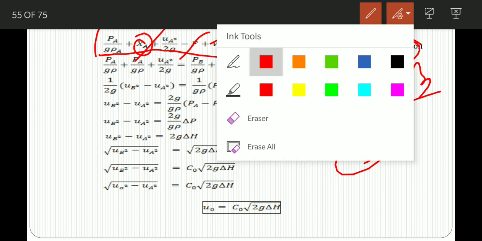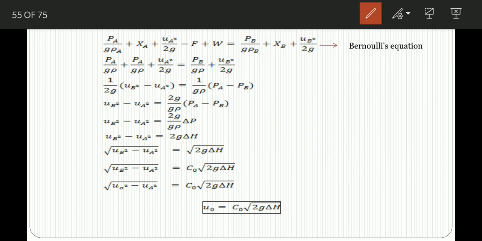So now the equation is PA over rho plus UA square over 2G equals PB over rho plus UB square over 2G.